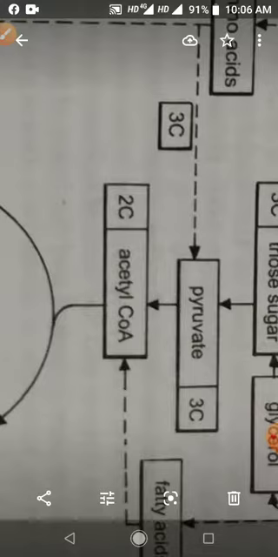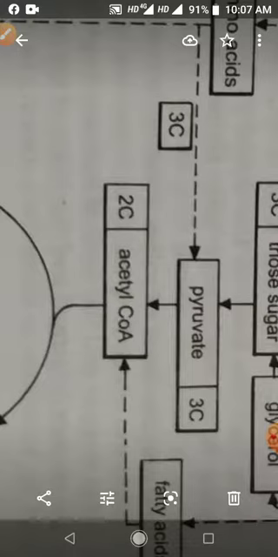For example, from the Krebs cycle, alpha ketoglutaric acid or oxaloacetic acid can be withdrawn and used for making protein. Like this, pyruvate can be used for making amino acid.